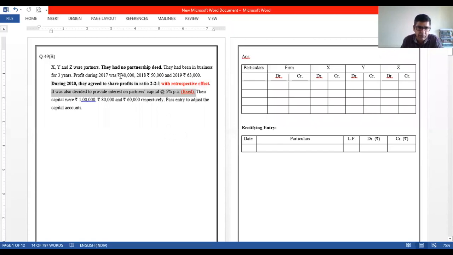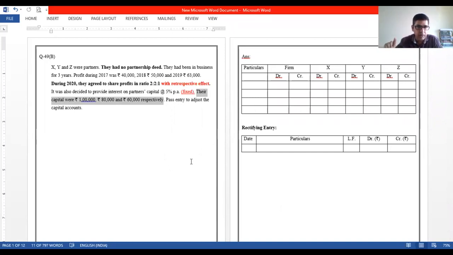So the capital given to us over here is a fixed capital. The capitals were 1,80,000 and 60,000 respectively. Pass entry to adjust the capital accounts. Now, what do you mean by this? The word retrospective effect. Retrospective effect is something related to the effect that has to be given right from